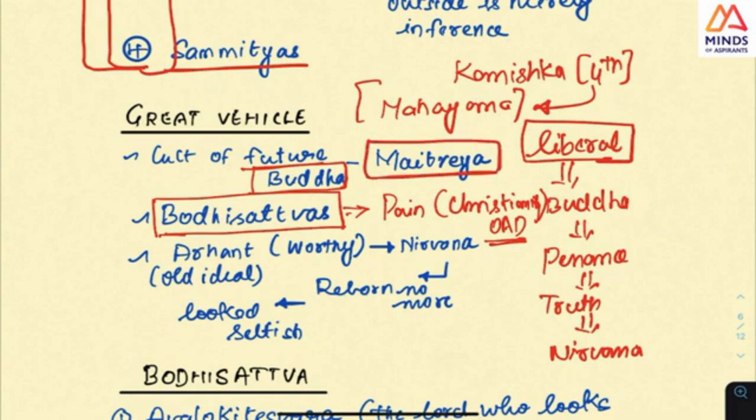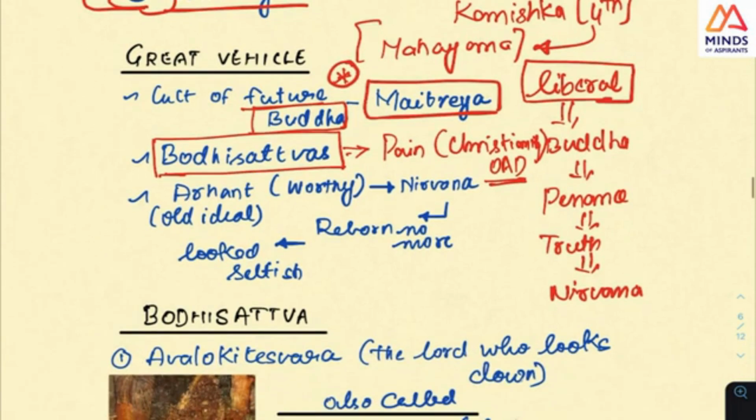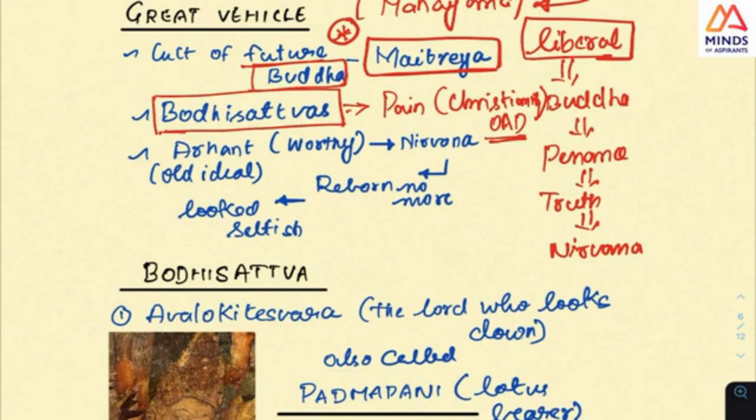This was a UPSC question. This you should note down. This was the UPSC question, which was the future Buddha. And the bodhisattvas are very important. I'm going to list down the important bodhisattvas. And in this, the important word is Arhant. This is the older version, that is arhant, or the worthy one. The worthy one attains nirvana. They are not born again. But you are getting nirvana for yourself, it's a selfish act, and hence you should share your knowledge, share the pain of the world, and help others attain nirvana.